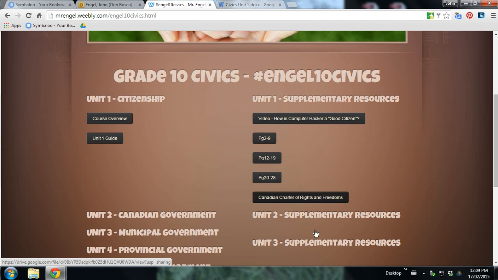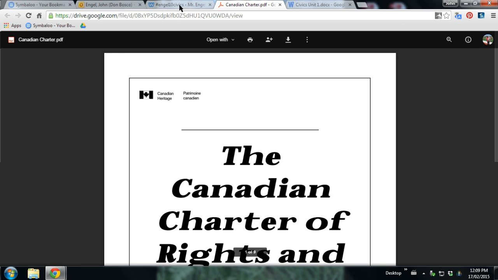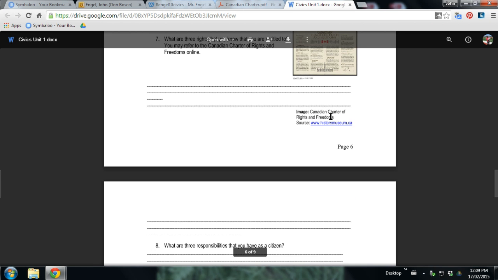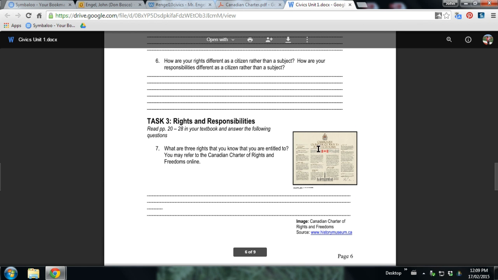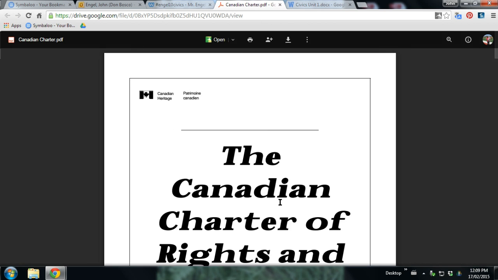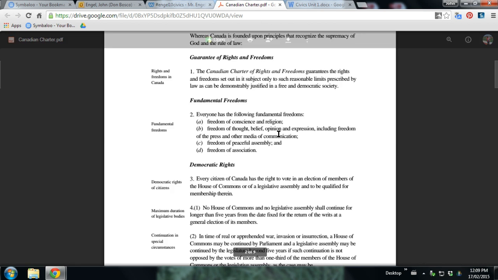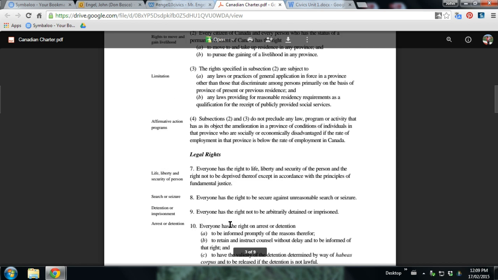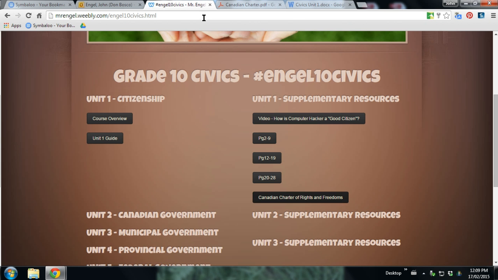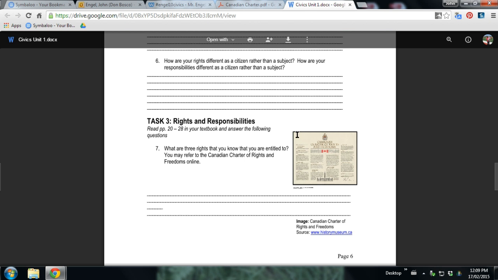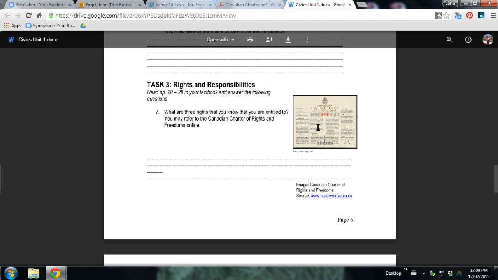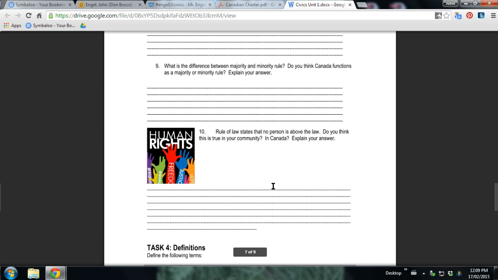This is a copy of the Canadian Charter of Rights and Freedoms, which you will be needing for this part of the assignment when it asks you to look at the Canadian Charter of Rights and Freedoms. This is it, and it basically gives us all certain rights. You can read through that when answering that question. Okay, so that's where that is.